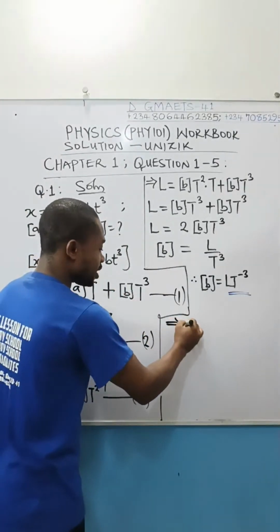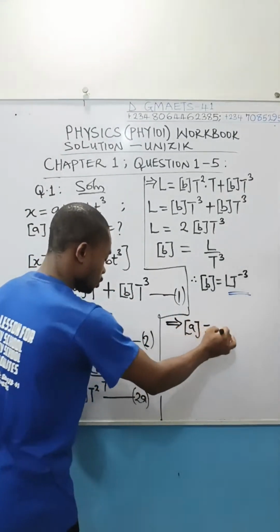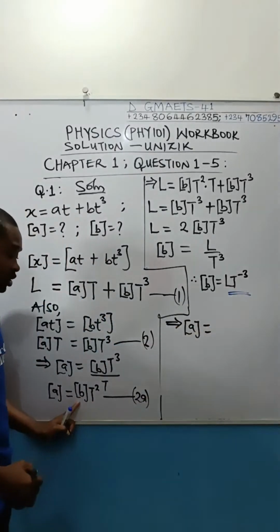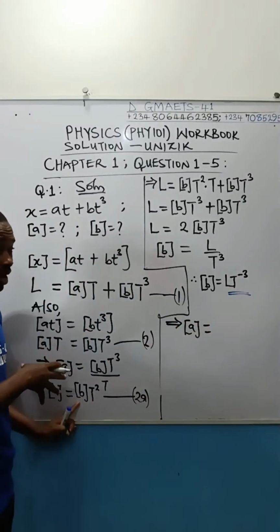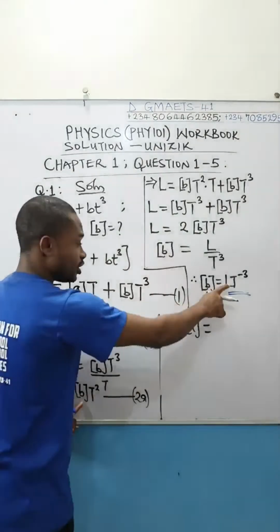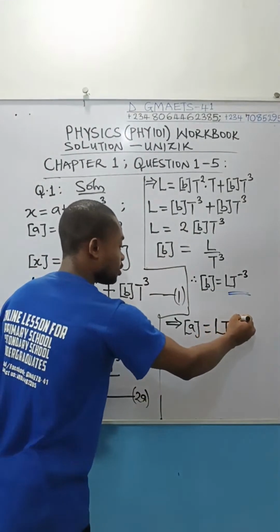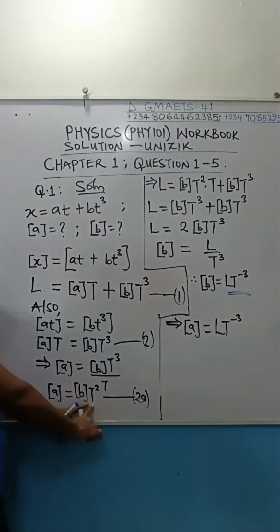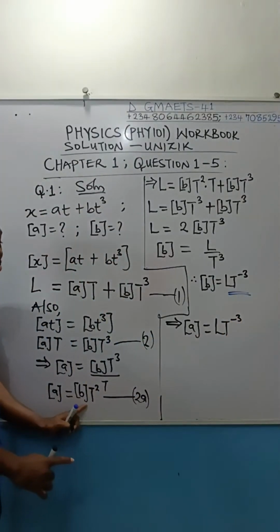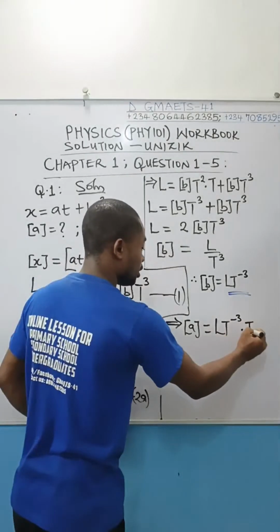So this implies that the dimension of A is equal to, I'm replacing the dimension of B in equation 2A and substituting back there. Dimension of B, look at it. So this is going to be LT to the power of minus 3. You are multiplying it by T squared, because this dimension of B is multiplied by the dimension of time.